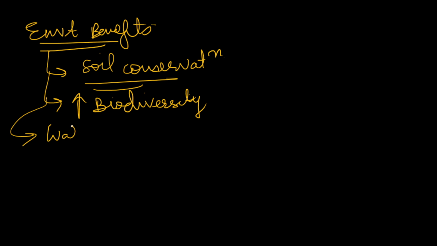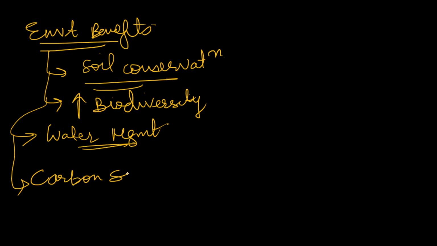Water management, obviously there will be more retention of water in soil due to trees and various kinds of organic benefits that trees will provide. It will also lead to carbon dioxide sequestration, or you can say carbon sequestration. So the trees will absorb CO2 from the atmosphere and mitigate climate change. So these are some of the environmental benefits.